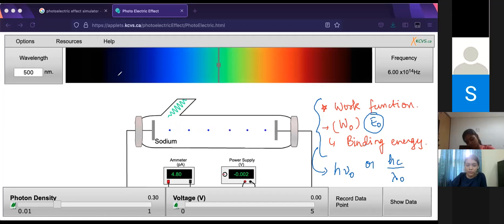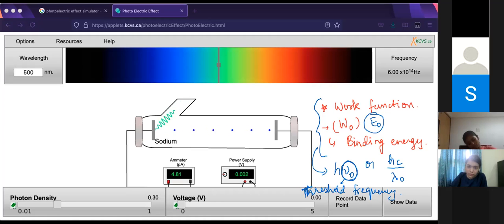The frequency associated with the work function is called the threshold frequency. If you're not given the work function but the threshold frequency, you have to convert that threshold frequency into energy and then do your calculation.